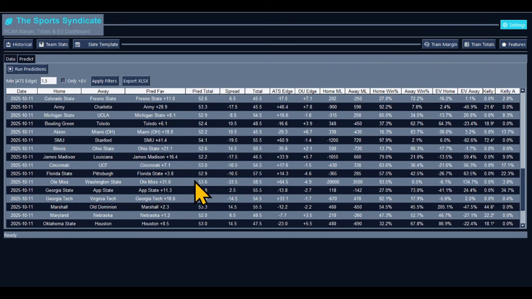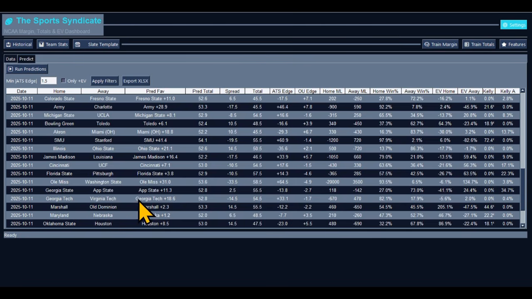Give me Florida State to win. Give me Pittsburgh to cover. We got Ole Miss, Washington State. Give me Ole Miss plus 31 per the model. Ole Miss will not cover. So give me Ole Miss for the win. Washington State with the cover.